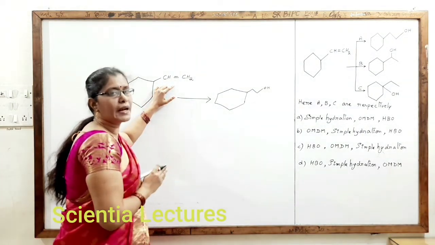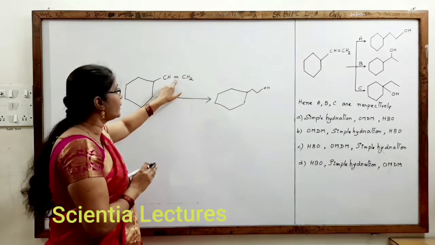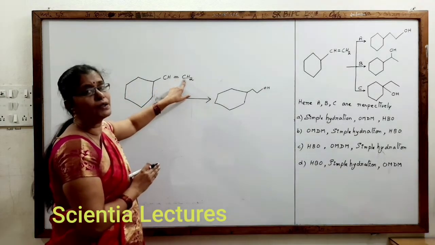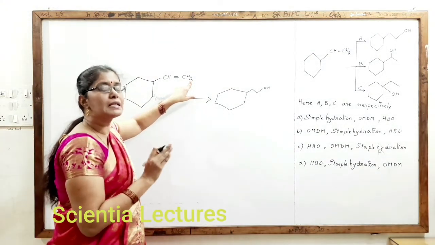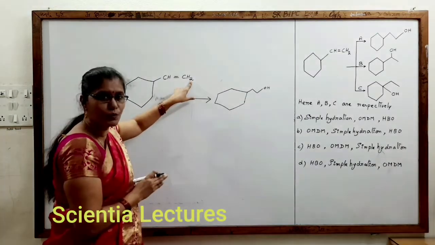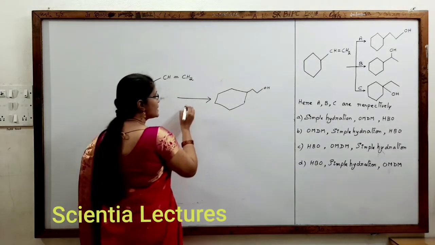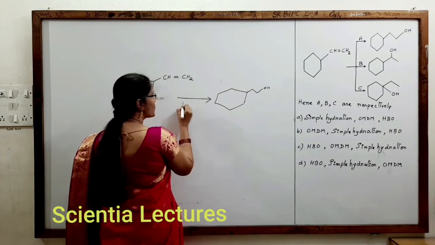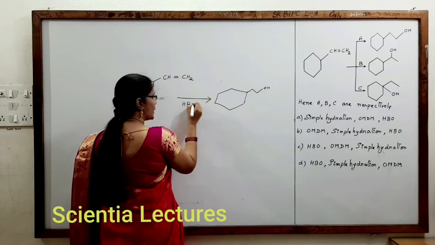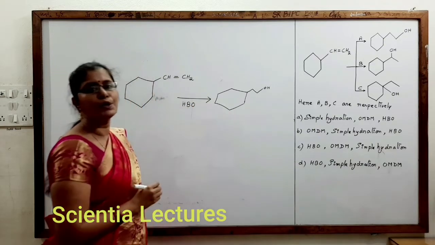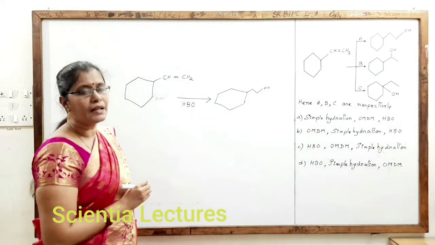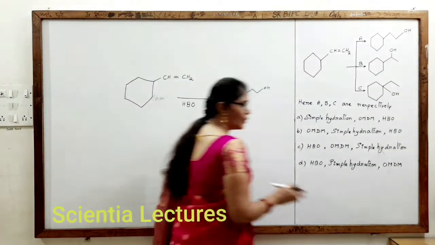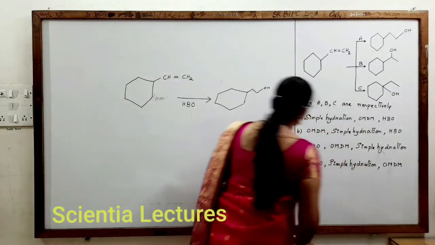Negative part of the addendum, if it is bonded to the unsaturated carbon with more number of hydrogens, means it is anti-Markovnikov's product. So, what is this produced? Anti-Markovnikov's product means the first one is HBO, hydroboration oxidation. So, what is A there? A should be HBO, hydroboration oxidation.